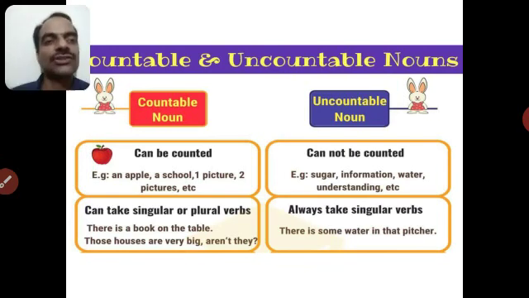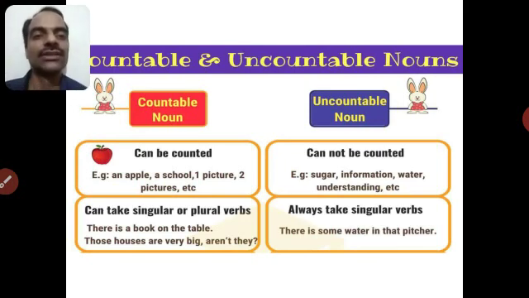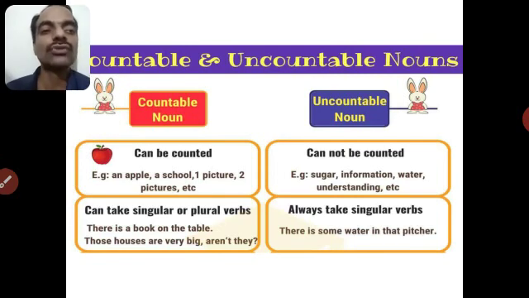Next, countable nouns can take singular or plural verbs. If you are talking about a book, book is a countable noun. You say there is a book. Is is a singular verb. A singular verb is used because the noun is singular. Those houses are very big, aren't they? See, you are talking about houses. Houses are countable nouns. So, those houses are very big. You don't say those houses is. You say those houses are very big.